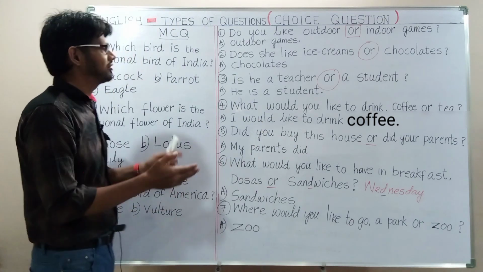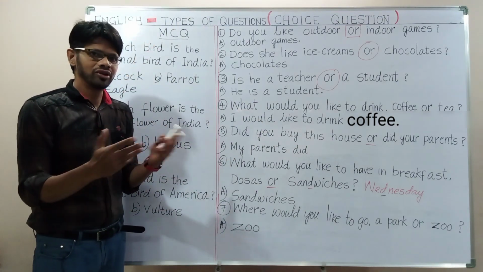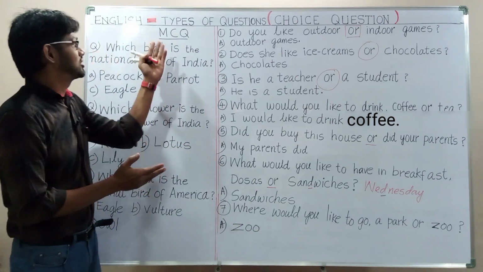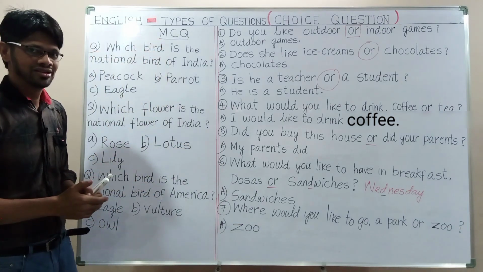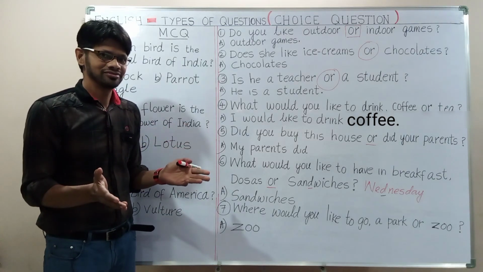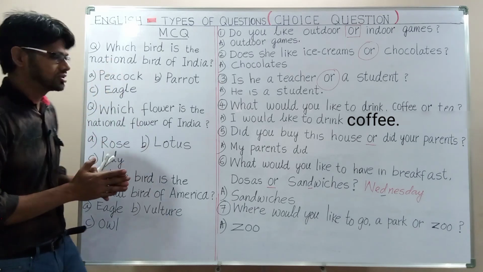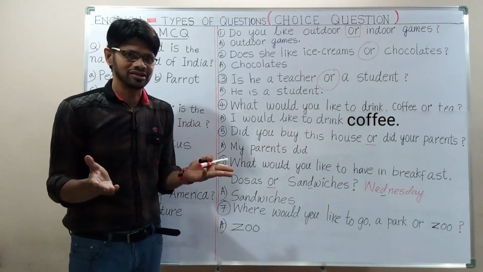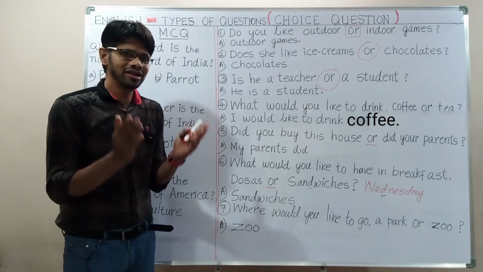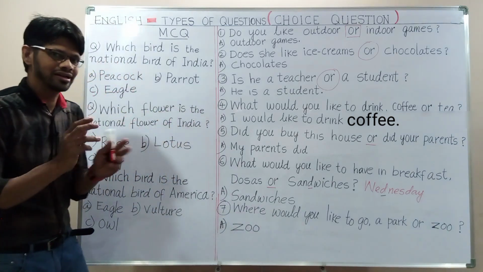One more type we have here is MCQ. This is a very common type of question. Every one of us knows MCQ, multiple choice questions. Multiple choice questions are not very easy. We have options in multiple choice questions, but we also get distractors. Distractors mean we get confused in selecting the proper or correct answer.